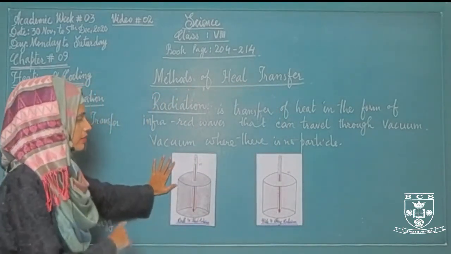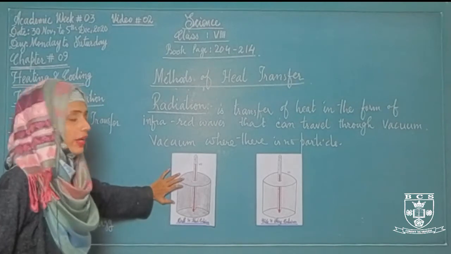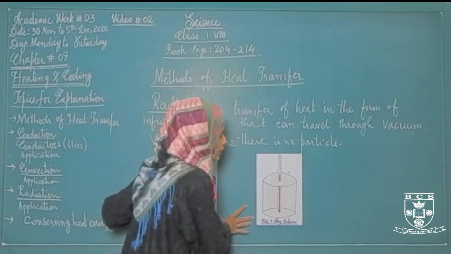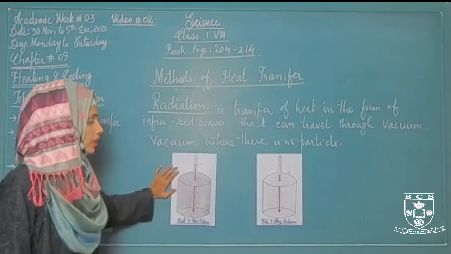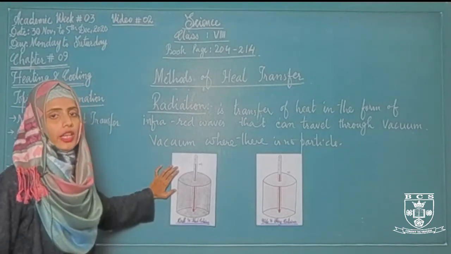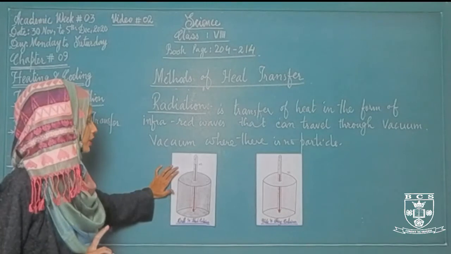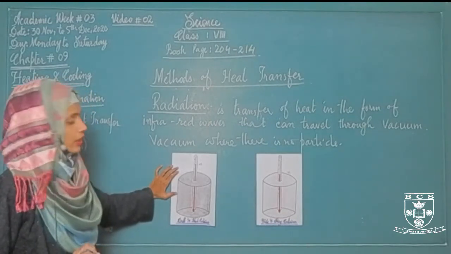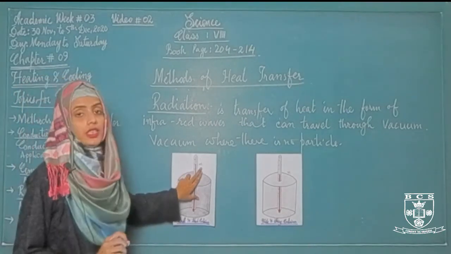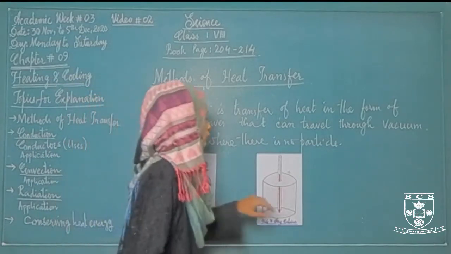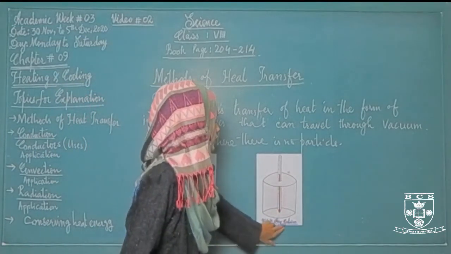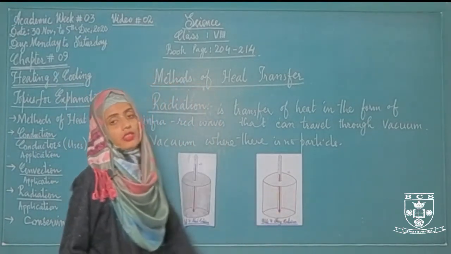Both have the same thermometer, but both are showing different temperatures. The dull and black container's thermometer shows 90 degrees centigrade, whereas the white and shiny surface container shows 70 degrees centigrade.